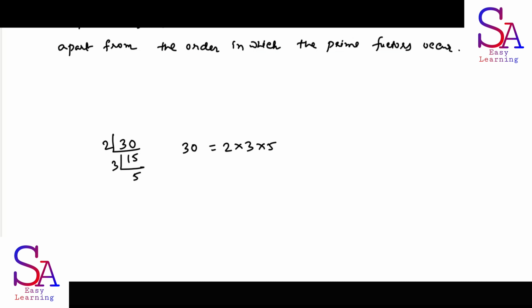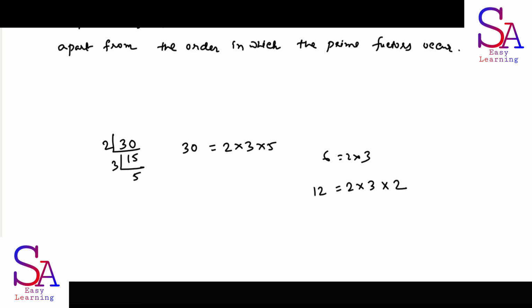Any composite number, for example 6, that is 2 into 3. If we consider 12, it is 2 into 3 into 2. Here also 2 and 3 are prime numbers. If you consider any composite number, that can always be expressed as the product of primes.